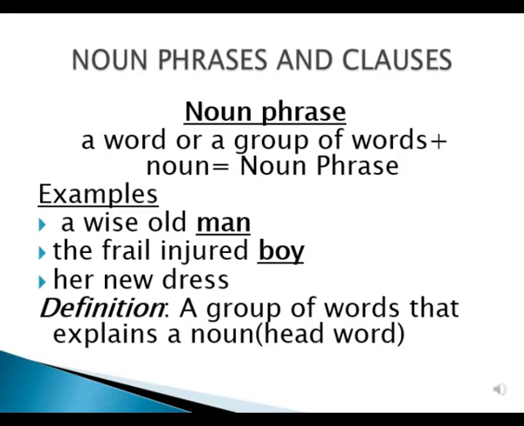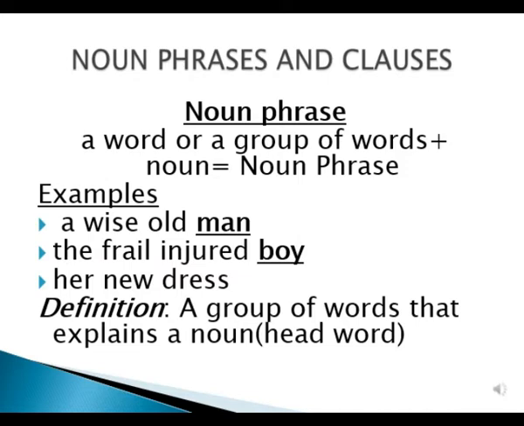Like if you see example number 1, a wise old man. It is a noun phrase because it contains a noun, man, and a group of words explaining man, which are a wise old. The second example of a noun phrase is the frail injured boy. It has boy as a noun and the words explaining boy are the frail injured. In the third example, what do you think is a noun? Yes, it is dress and the words explaining it are her new.